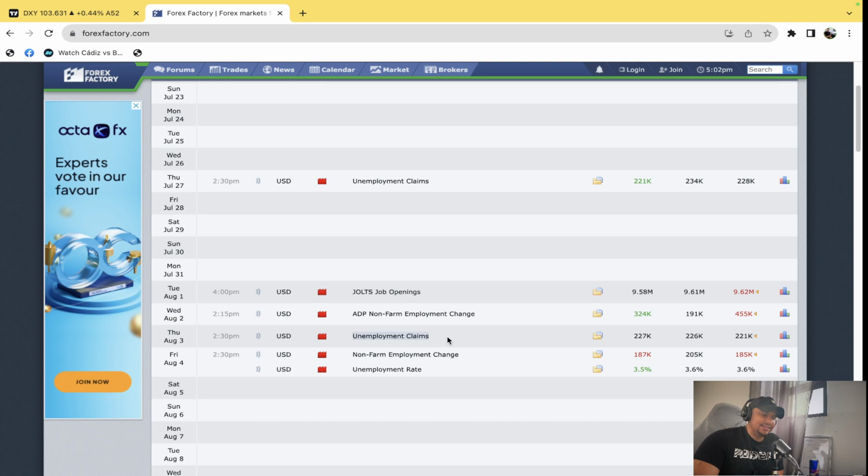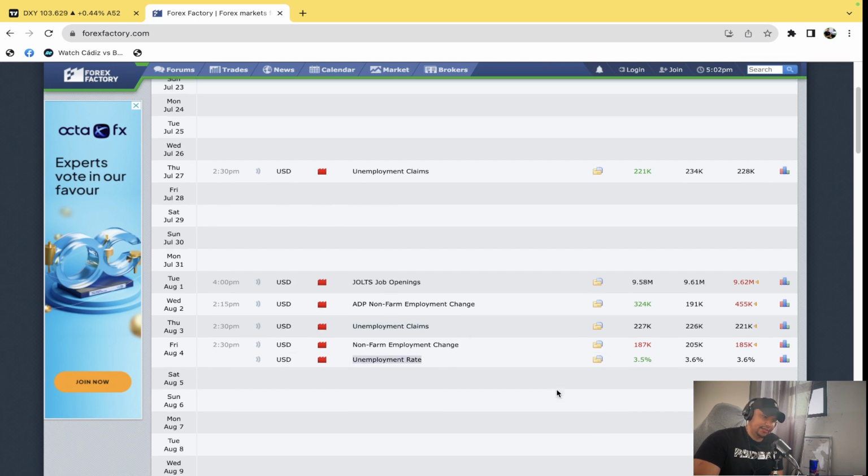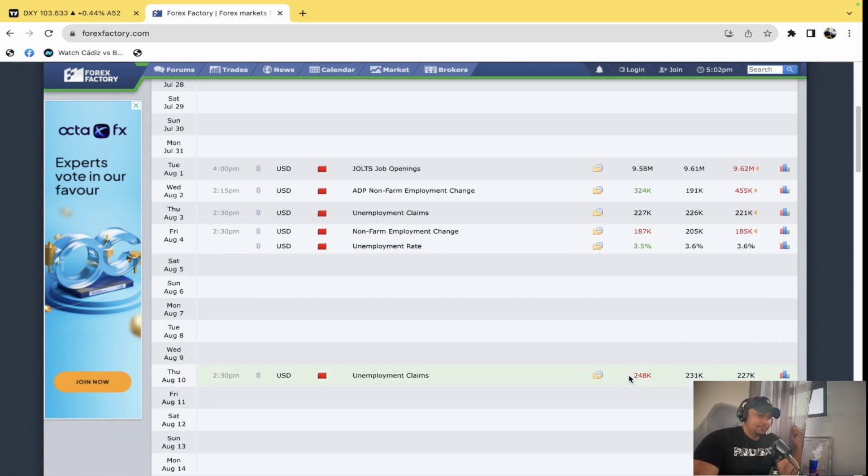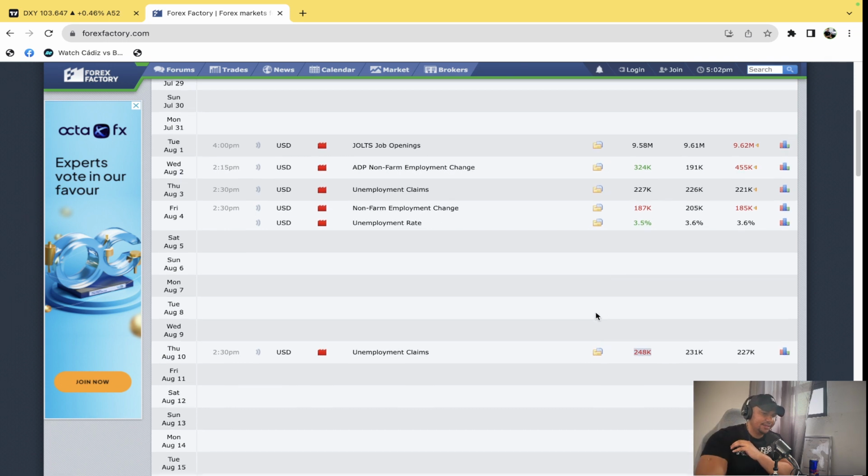Next thing we are going to look at is the unemployment claims to determine the unemployment rate. This will give us an indication. Now, the first week, the week of the 10th, the unemployment claims came through at 248k versus the 227k that we had before then. We can obviously see before that it was 221 and it only went up slightly. Here we can see more people were filing for unemployment claims, which gives us an indication that there's a high potential expectation that the unemployment rate can go up, because it shows us more people are losing their jobs.